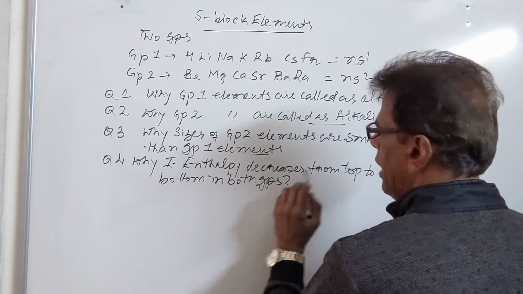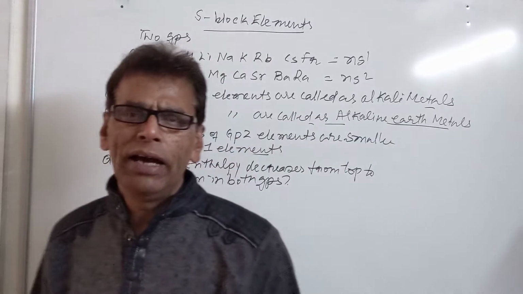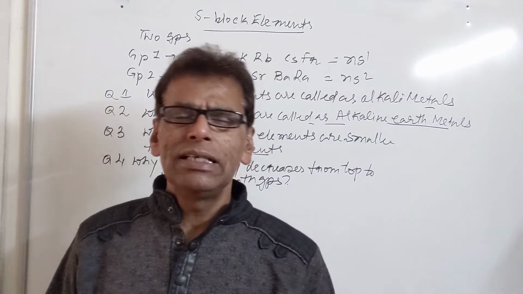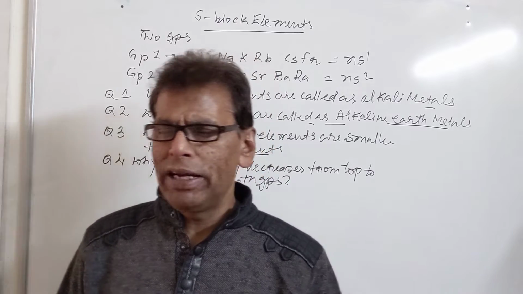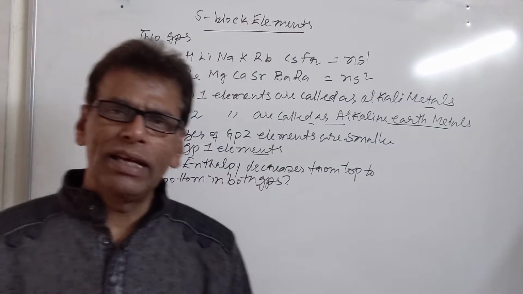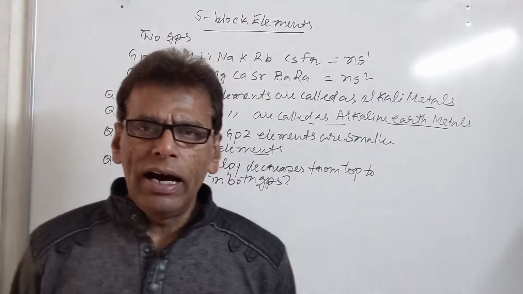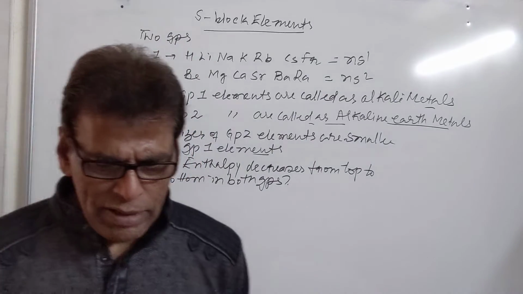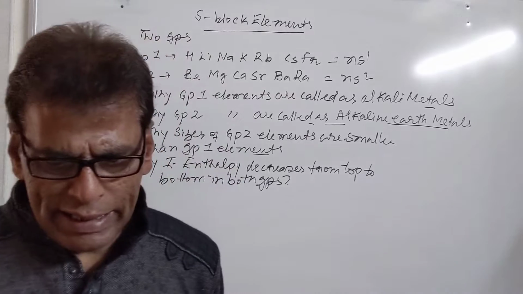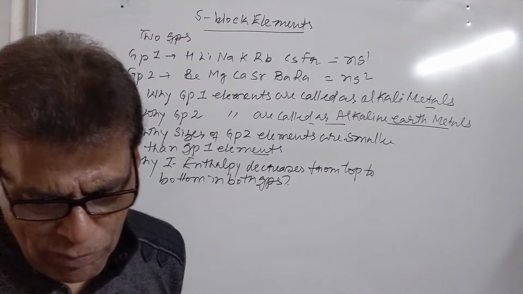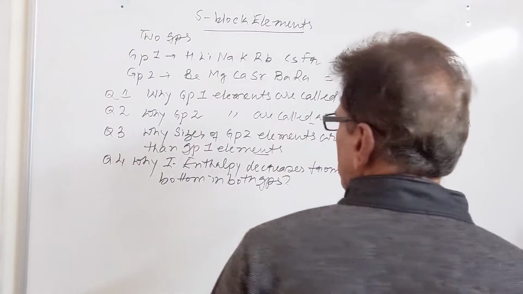It is the general trend that when we move top to bottom in any group, the number of shells continuously increases. When the number of shells increases, the effective nuclear force per electron decreases. That's why the ionization energy of alkali metals as well as alkaline earth metals decreases when we move top to bottom.